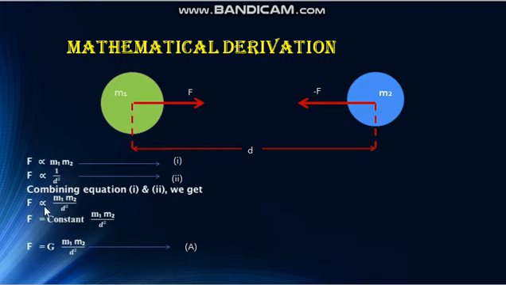In the next step, this proportionality sign is removed, and in mathematics, if the proportionality sign is removed, then the proportionality constant is multiplied on the right side of the relation. Here, the proportionality constant will be G. This G is called the universal constant of gravitation, and this formula is used to find the force of gravitation between two objects.